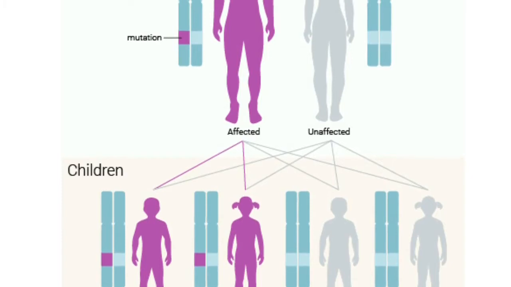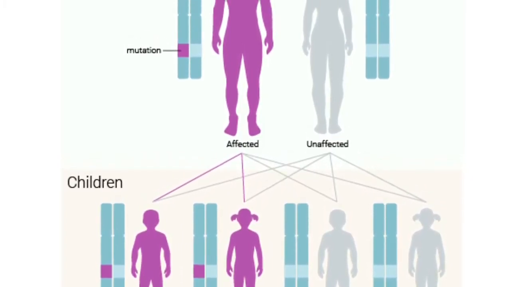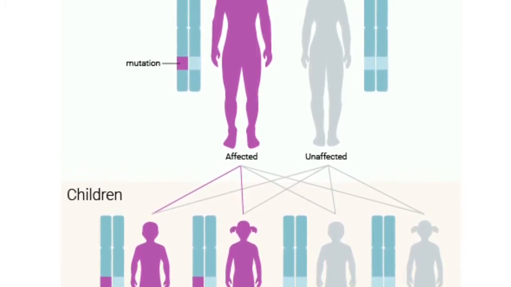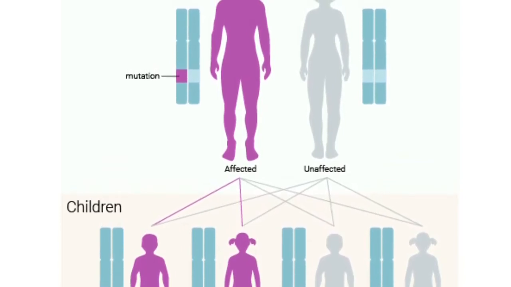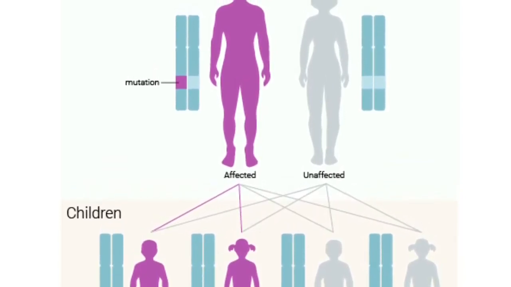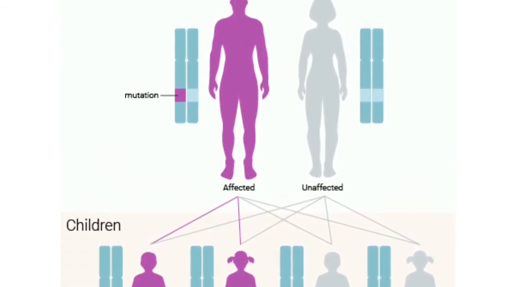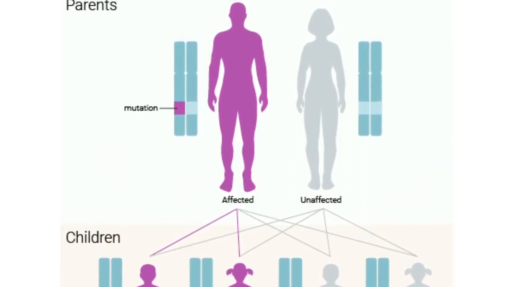Most lung cancers are the result of somatic mutations that occur within the cells of the lungs. However, there are some cases that are related to an inherited pattern. When the disease is inherited, it is an autosomal dominant pattern, meaning that one copy of the gene is enough to have an increased risk of developing lung cancer. It is important to understand that because a person has the inherited gene does not mean that they will develop lung cancer. It means that they are at a higher risk for developing lung cancer.